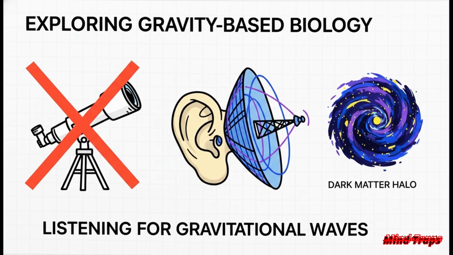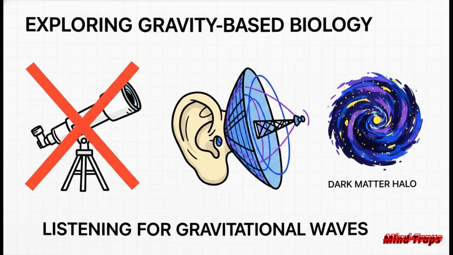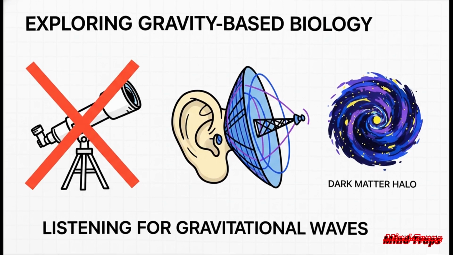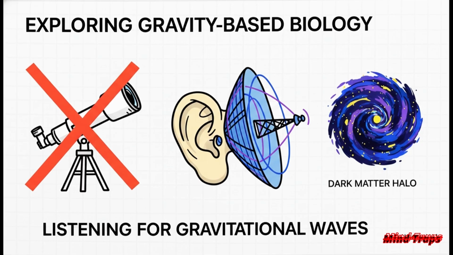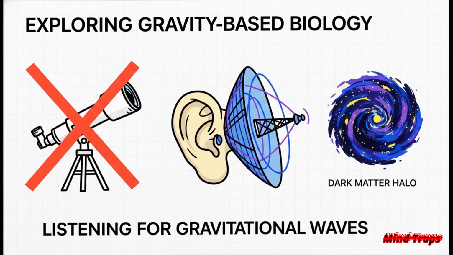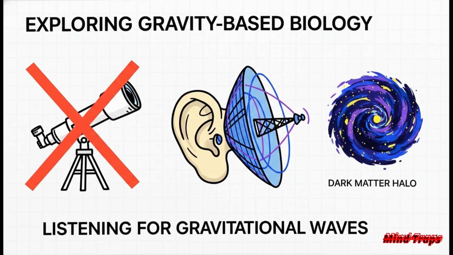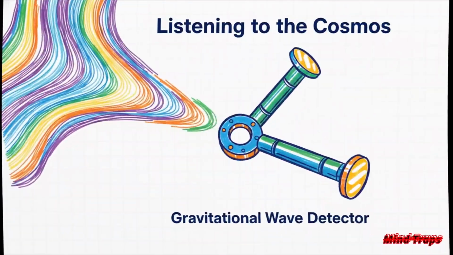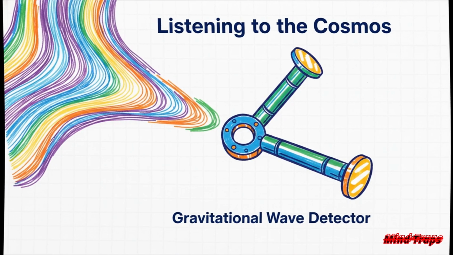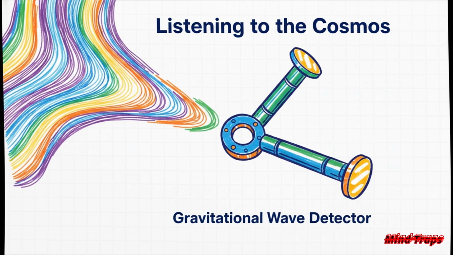Life is, at its fundamental core, a localized decrease in entropy. It's a system that processes energy and information. If this bizarre, gravity-based biology is actually out there, hidden in the dark matter halos or the ultra-dense cores of dead stars, how would we practically discover it? Well, optical telescopes are completely useless here. We can't look for light, and we certainly can't scan the area for atmospheric oxygen.